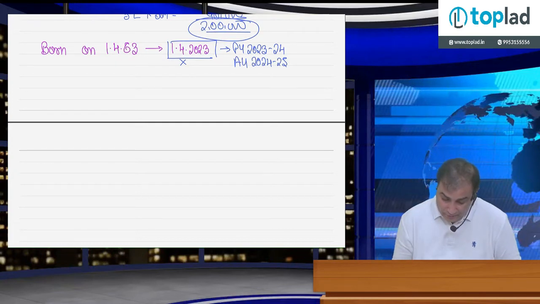However, what CBDT, the Central Board of Direct Taxation, says, please write down.